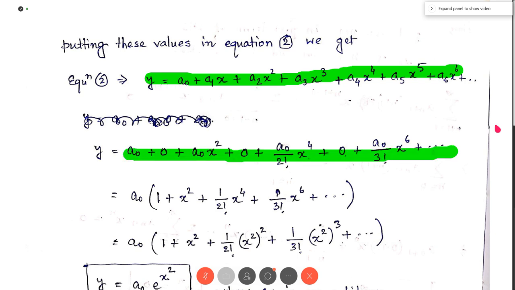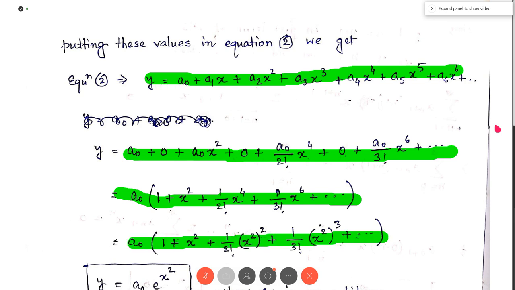So I take a0 common, and this is 1 plus x square plus 1 by factorial 2 x to the power 4 plus 1 by factorial 3 x to the power 6 and so on. I can write x to the power 4 as (x square) square, and so on.